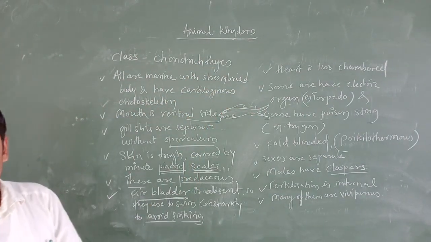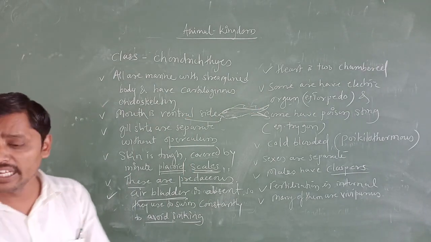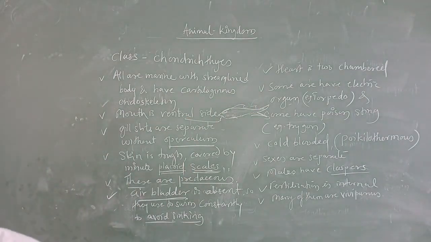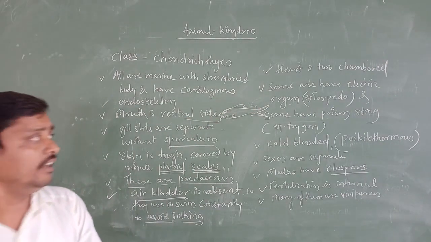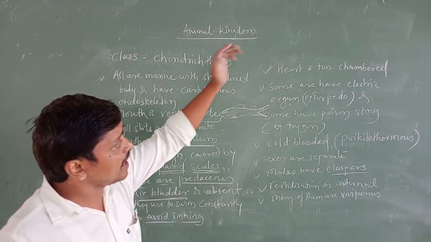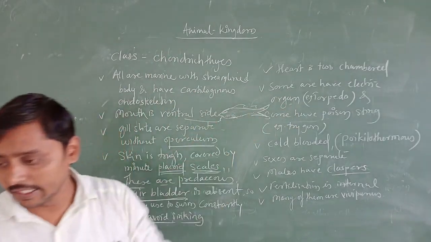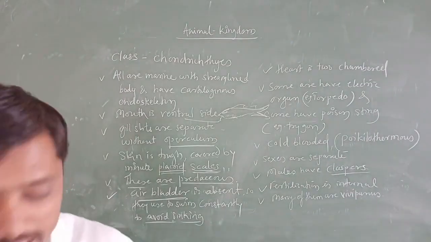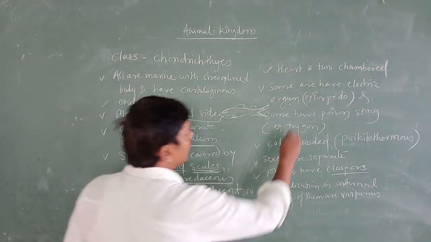In fishes, we are going to find the two-chambered heart. One is what we are going to call the auricle, another one is the ventricle. And in Chondrichthyes, some are having the electrical organ.